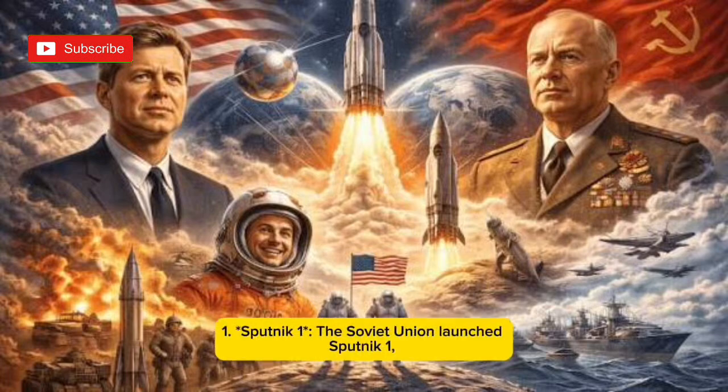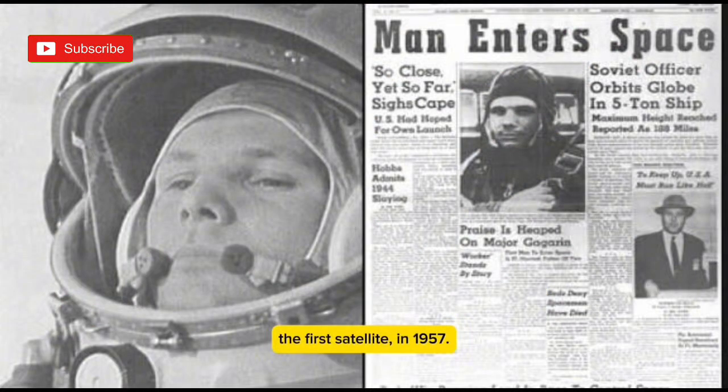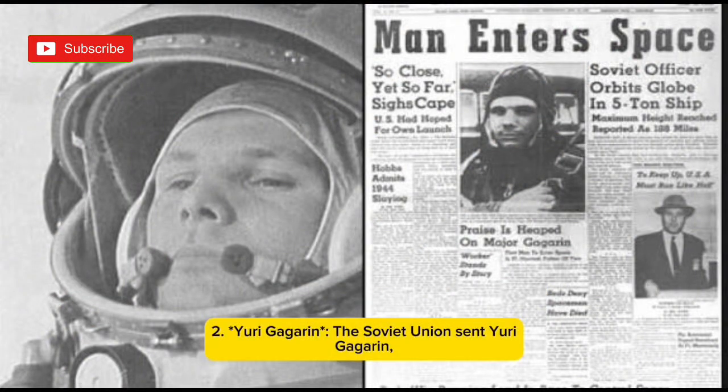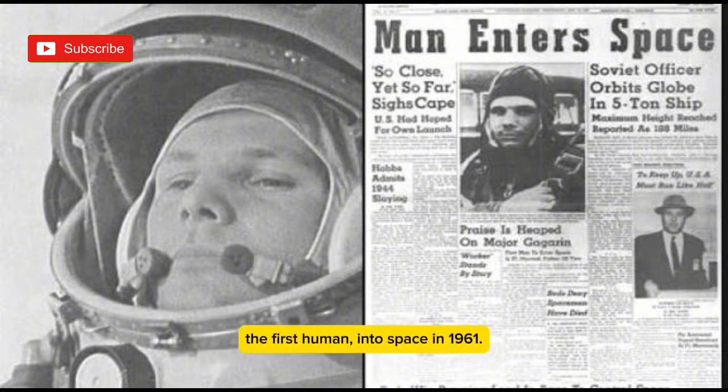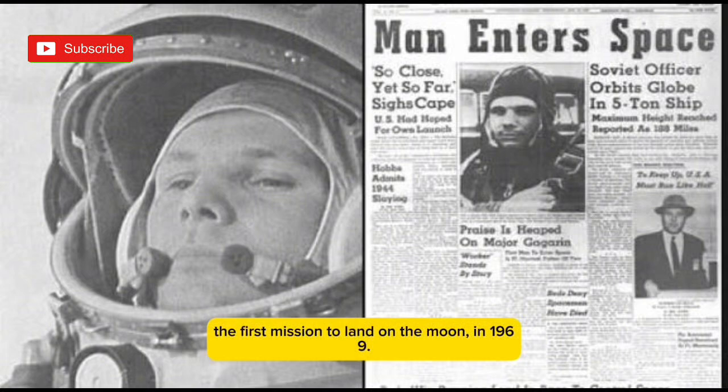1. Sputnik 1. The Soviet Union launched Sputnik 1, the first satellite, in 1957. 2. Yuri Gagarin. The Soviet Union sent Yuri Gagarin, the first human, into space in 1961. 3. Apollo 11. The US sent Apollo 11, the first mission to land on the moon, in 1969.